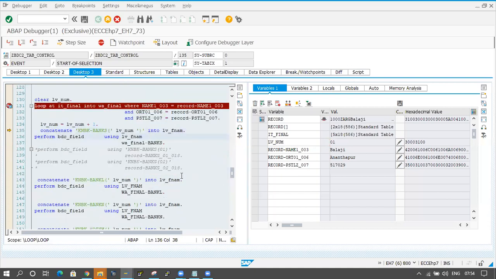Now concatenating. Why am I writing this concatenating here? Concatenating means if you want to merge two or three fields' data into a single variable, a single field, then we go for concatenating.